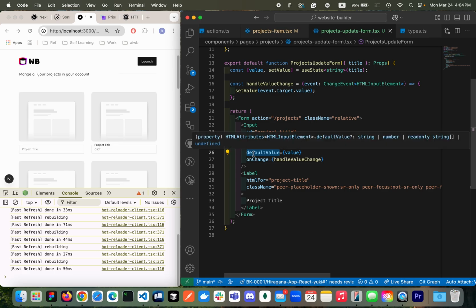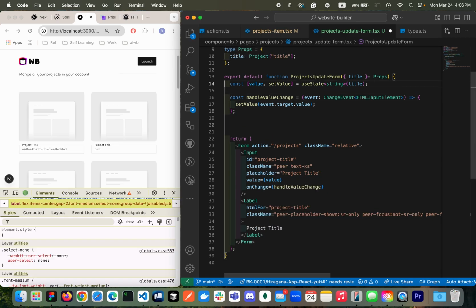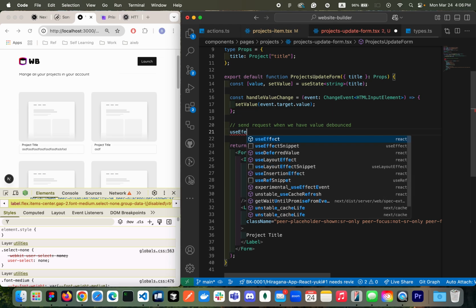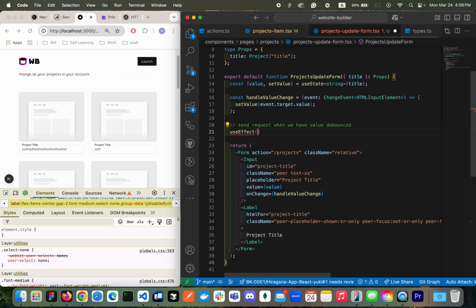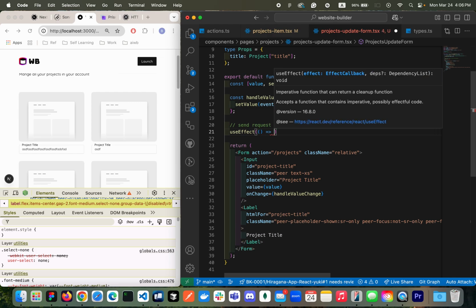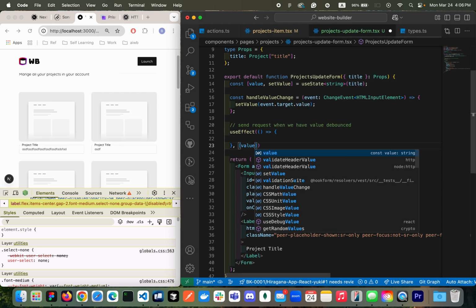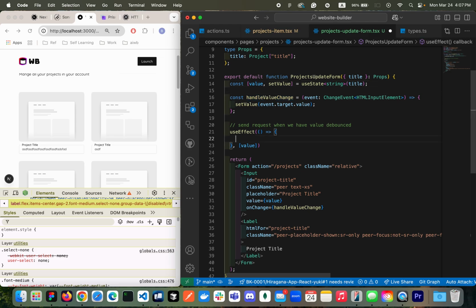It's up to you if you want to make it a variable. Here I'll be building some mechanism. Okay, so send the request only when we have the value debounced. So that is something that I would aim for. So here I'll be building some mechanism. I'm going to have useEffect. Okay, so useEffect, and then inside of the useEffect, whenever value changes, I'll be adding the setTimeout.